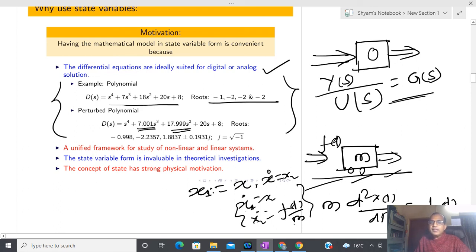State space representation. What is the meaning of state space representation? That we are first going to represent the whole system using a set of first order differential equations, and in this way it is possible to show that I need only that much initial condition to solve the whole equation. So x1(0) and x2(0), if I know at t equal to 0, and f I know for all time, then I am able to predict the future trajectory. So this is a linear system, you can see here. Could you please tell me why this is a linear system?